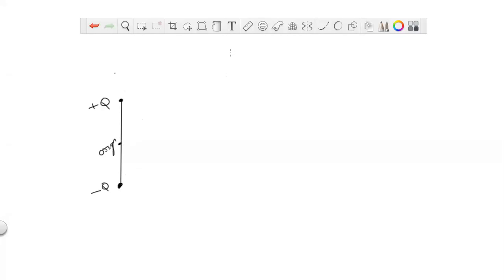I'm going to take a point P here. That means we have to calculate the electric potential at the point P due to this dipole. We have to calculate the electric potential at point P due to this dipole.